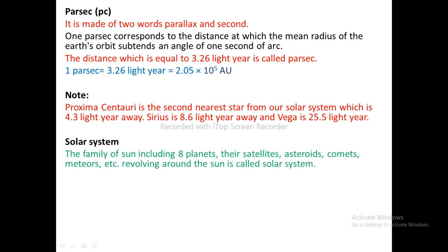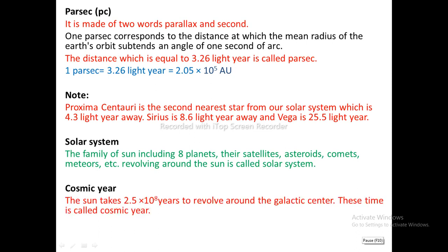Solar system. The family of Sun, including 8 planets, their satellites, asteroids, comets, meteors, etc., revolving around the Sun, is called solar system. Cosmic year. We know that satellites revolve around the planet, and similarly planets revolve around the Sun. And our Sun revolves around the center of the galaxy, that is the galactic center, and the time taken by the Sun to revolve around the galactic center is called 1 cosmic year. So Sun takes 2.5 × 10^8 years to revolve around the galactic center.